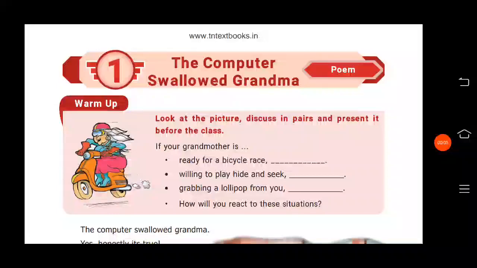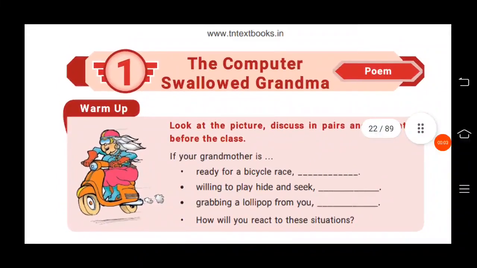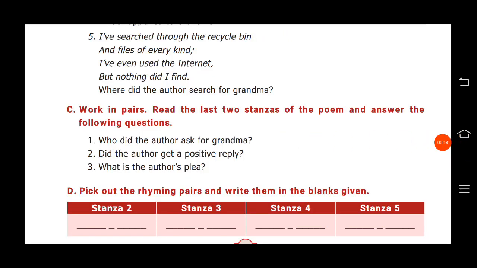Hi students. In this video, in Unit 1 poem, The Computer Swallowed Grandma, we are going to see figures of speech. In your book, page number 101, you have to pick out the rhyming pairs and write them in the blanks given. This is the figure of speech presented in this poem.